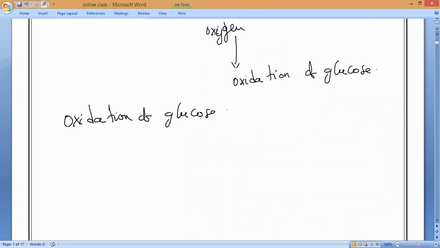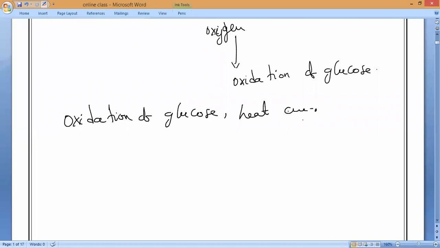So why I'm saying glucose: the food which we are eating from the plants and all is producing what? Glucose only. Yes or no, guys? So in the oxidation of glucose, heat energy is released, which keeps the body of living organisms warm, and that energy is utilized to perform various activities. You understanding, everybody?